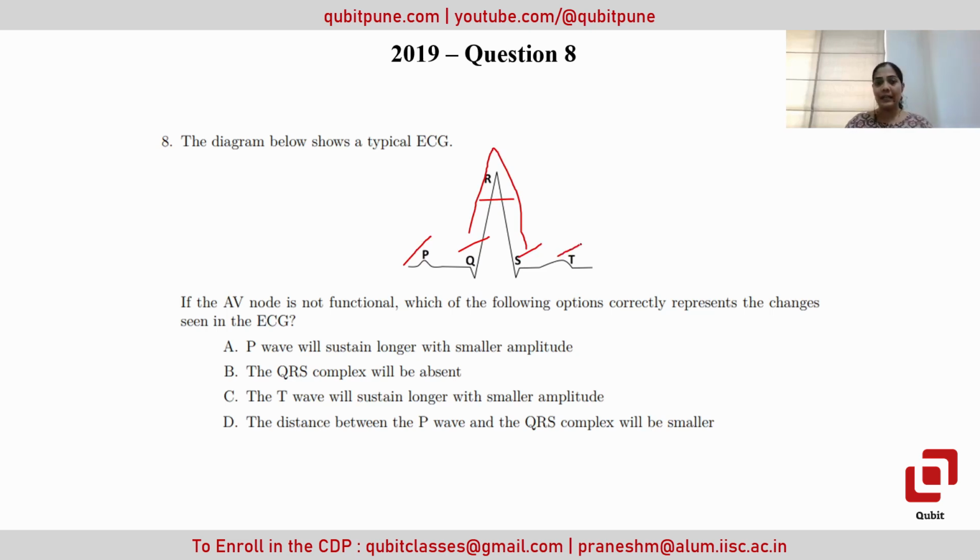If the AV node is not functional in some way, no contraction will take place, because the AV node is the muscular part attached to the ventricles. If it is not functioning at all, then the QRS complex, that is the systolic contraction, will not take place. That means in the electrocardiogram you cannot get the QRS complex. So option B is the correct one: the QRS complex will be absent if the AV node is not functional.